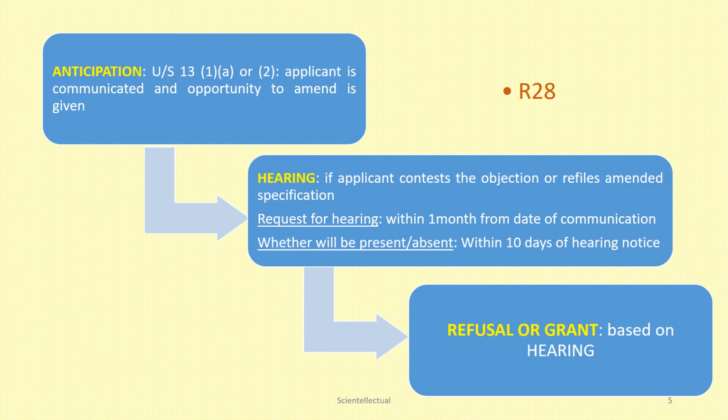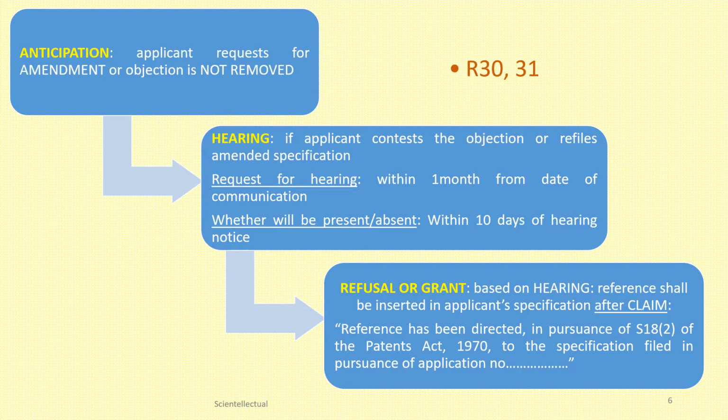Let's have a look at Rule 30 and 31. Now, if anticipation occurs, an applicant requests for amendment, or if the objection is not removed within 2 months as discussed in earlier slides, then in that case hearing will be the next step. If the applicant contests the objection or he refiles the amended specification, in both the cases, the request for hearing will be made within 1 month from the date of communication.